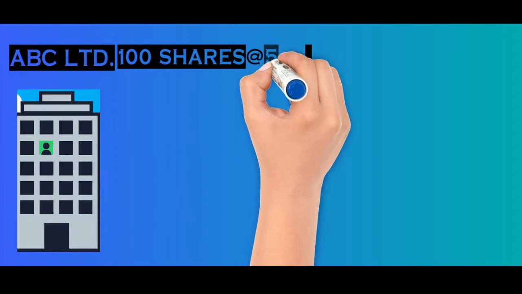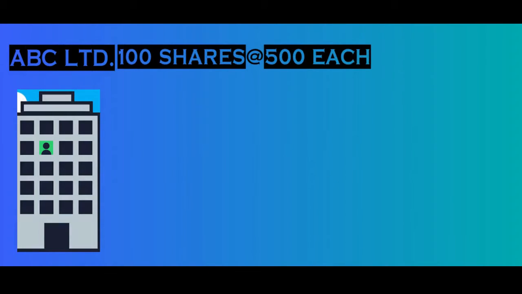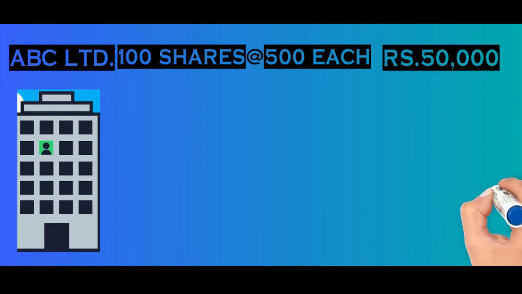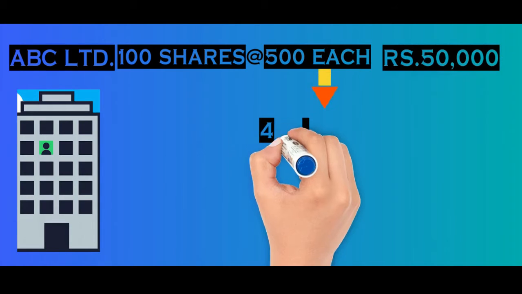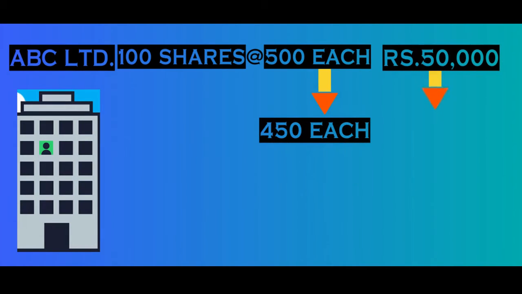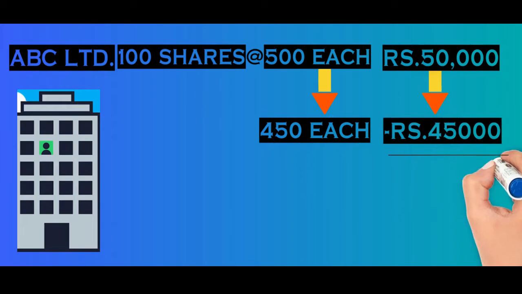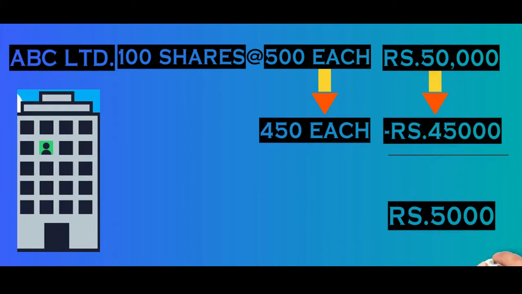Now, let us take an example of how averaging works. Suppose we have bought 100 shares of ABC Limited at a price of rupees 500 each. So, our total investment is 500 into 100, that is 50,000 rupees. Now, if the share price of ABC Limited becomes 450 rupees each, in that case, our investment becomes 45,000 with an unrealized loss of 5,000 rupees, as the price of ABC Limited now becomes rupees 450 each.